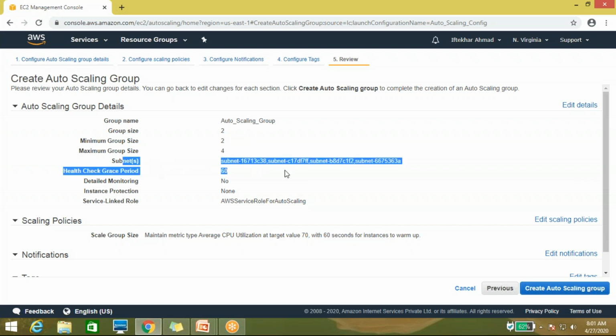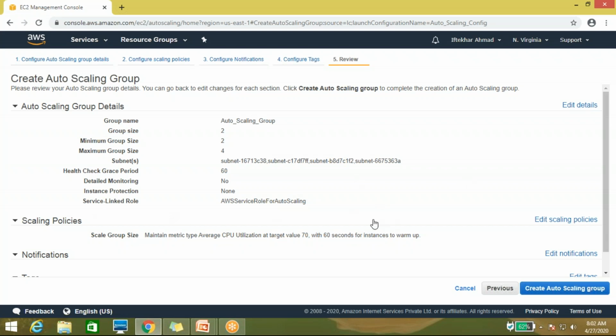And what are the subnets you have chosen. Here you can see that there are multiple subnets I have chosen. The health check grace period is 60 seconds. After every 1 minute it will check what is the utilization of CPU. And I have attached the AWS service role for auto scaling.